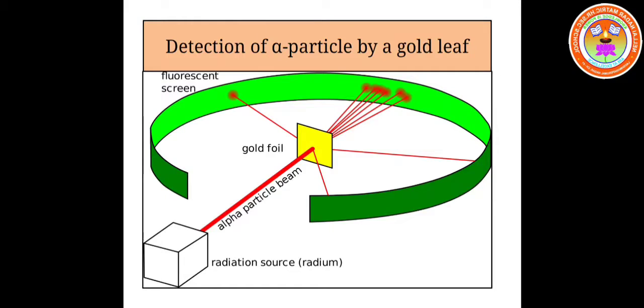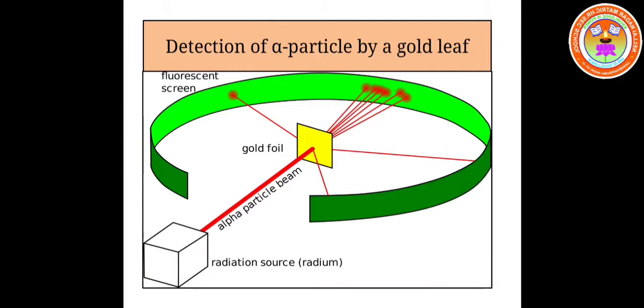Alpha particles are produced by a source like radium. In alpha scattering experiment, there is a source for alpha particles, then there is a thin gold foil, then a fluorescent screen.